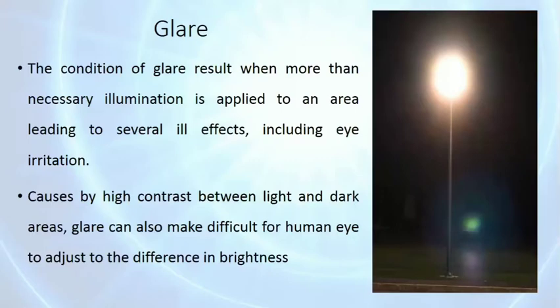You can see in the image a street light causing glare or excessive illumination. It is caused by high contrast between light and dark areas. Glare can also make it difficult for human eyes to adjust to the difference in brightness. So it is also one type of pollution.